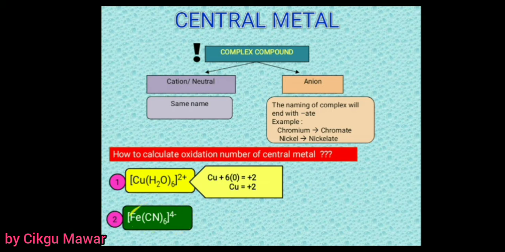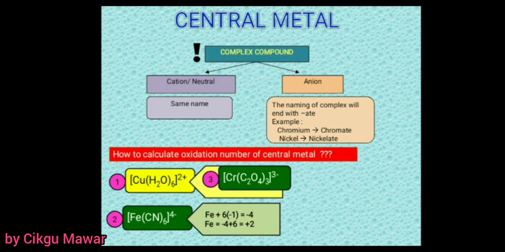We have iron, with cyanide, which is cyano as a ligand, and the complex ion charge is 4 minus. So what is the oxidation number of iron? Because cyano is negative 1 and the complex ion is negative 4, iron is positive 2.